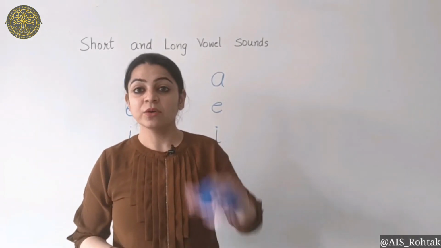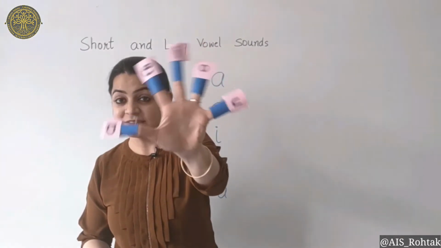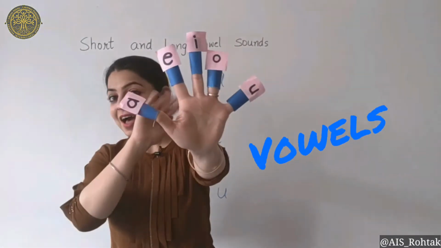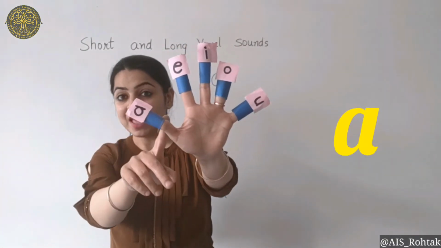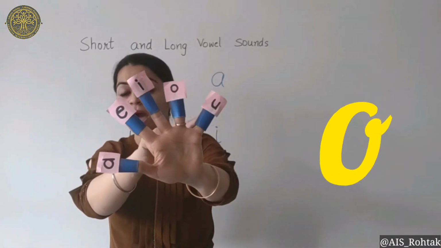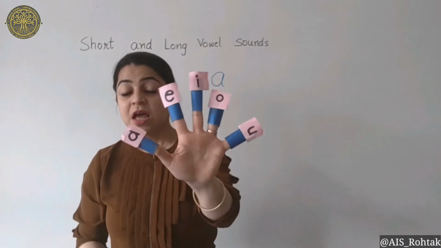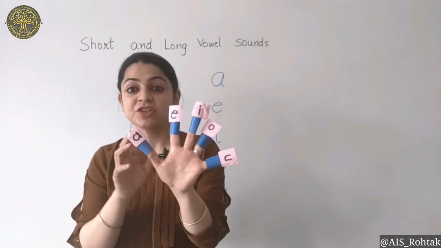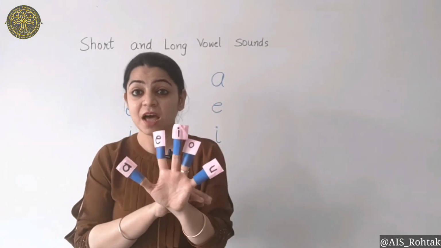Going to learn about the 5 vowels. Say hi to 5 vowels. Hi! The vowel A, the vowel E, the vowel I, vowel O and vowel U. We are going to learn about their short and long sounds.